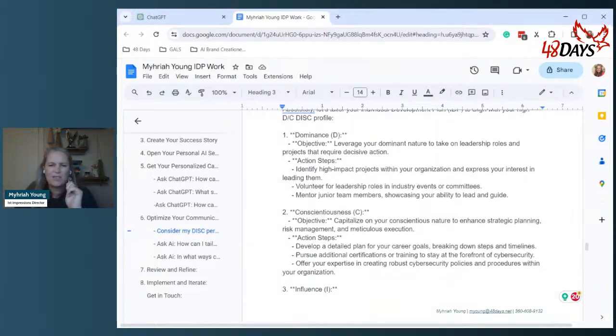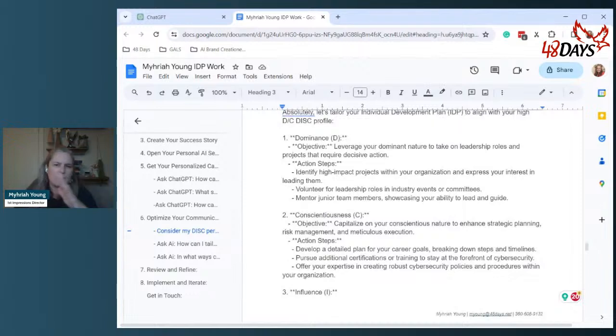So kind of look through these and just see what is actually going to be fitting. You don't have to pick all of these ideas. From the action steps, pick maybe one from each thing. I think for this particular person, mentoring junior team members, showcasing your ability to lead and guide, is probably what this person will do.